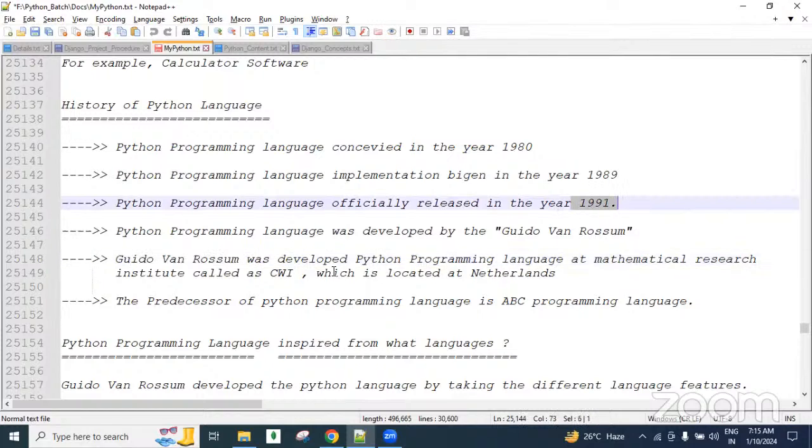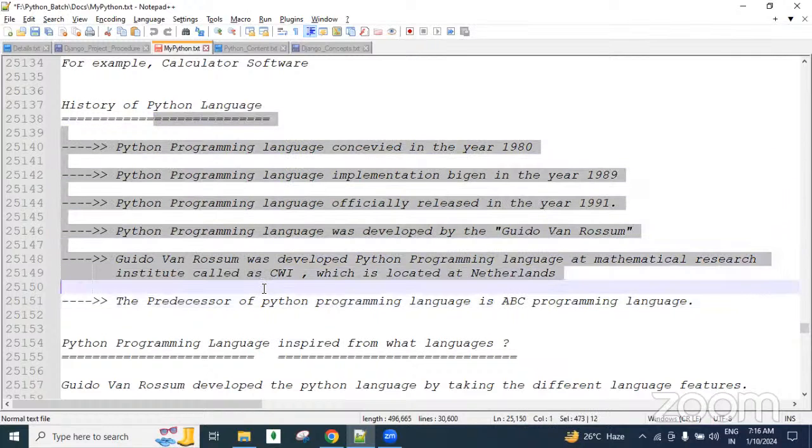And the predecessor of the Python programming language is the ABC programming language. We have one language called ABC, guys. From this ABC language, Python was derived. The predecessor means an ancestor. So the base language for Python is the ABC programming language, guys. So this is about the history of Python, guys.